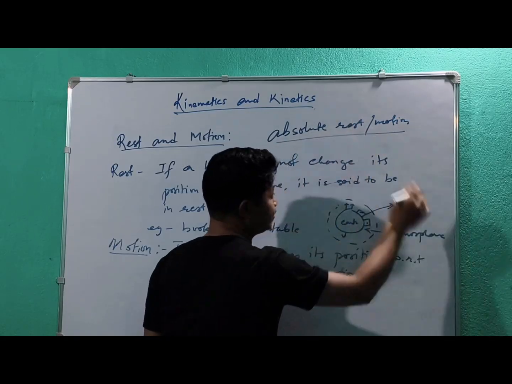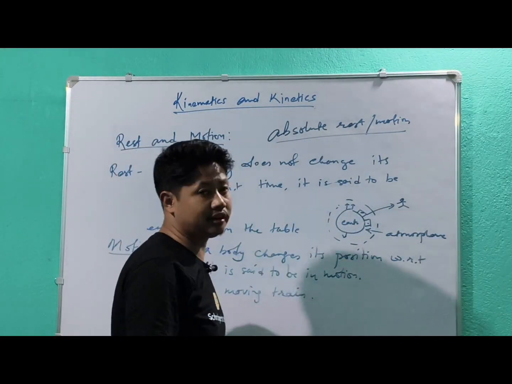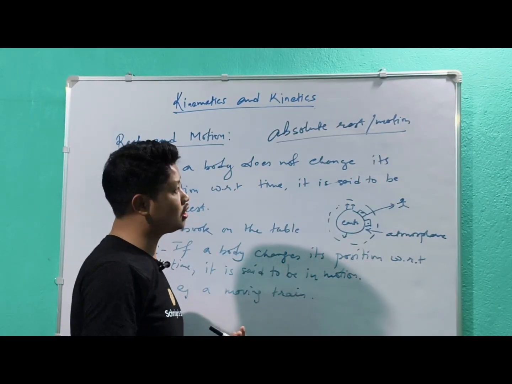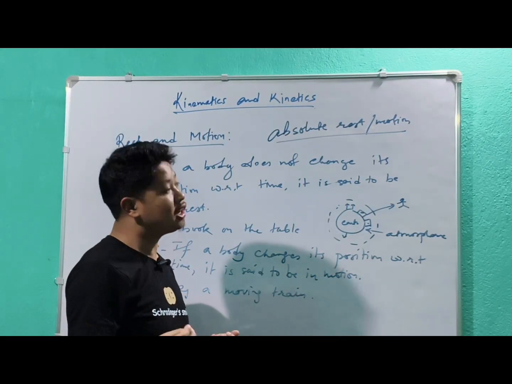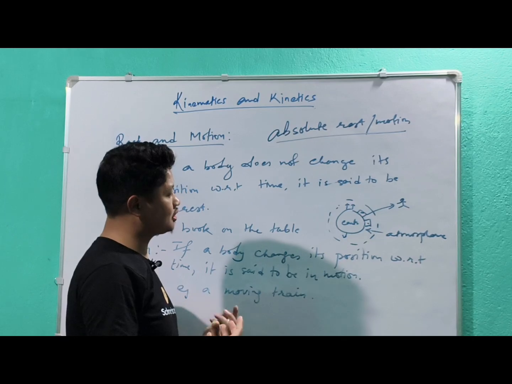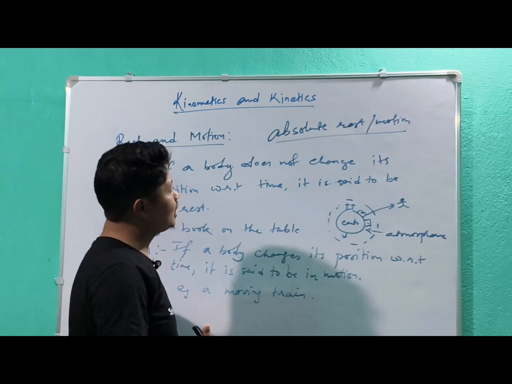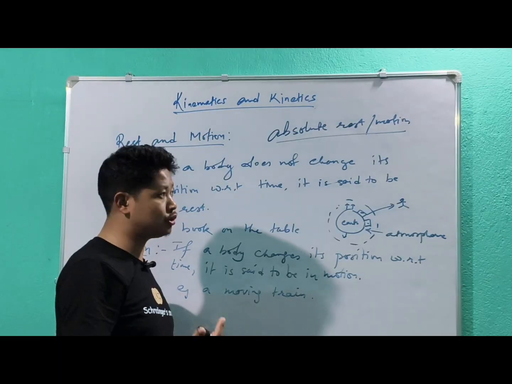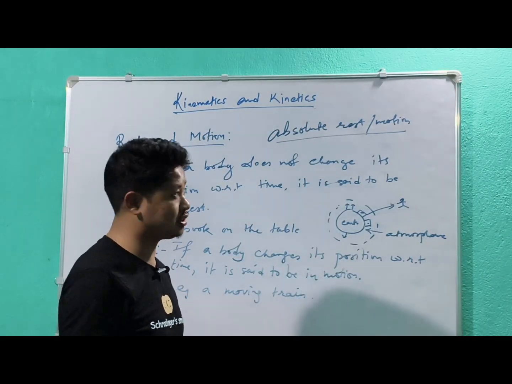There is nothing which is at absolute rest or absolute motion. Then what type of motion or rest is that? Because for us right now this boat is at rest, but if you go away from the earth's atmosphere, the same boat will be in motion. Then what type of rest or motion is it?